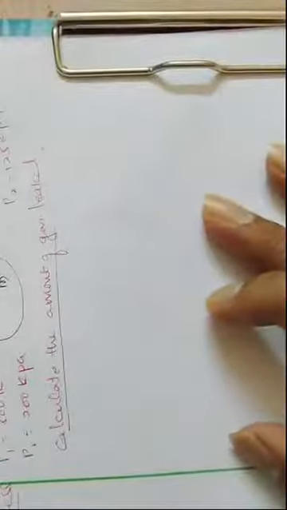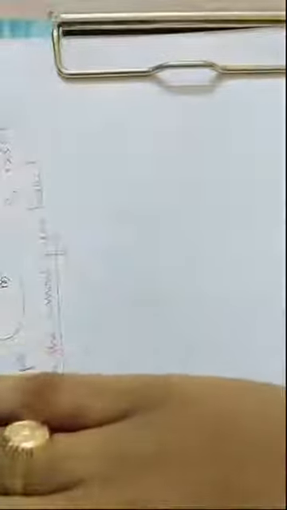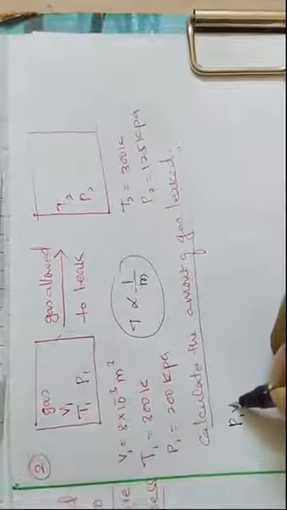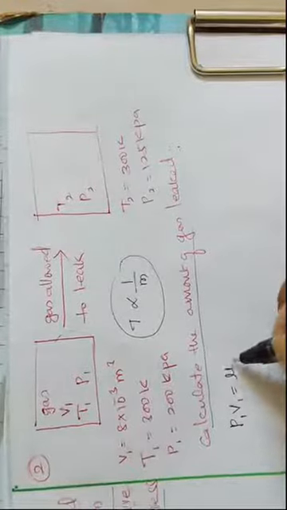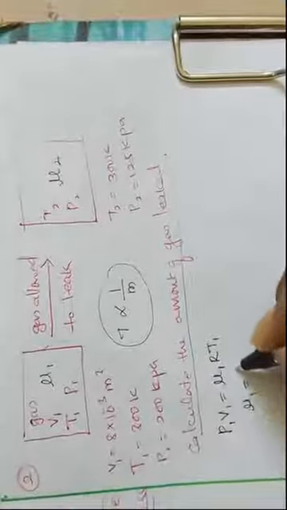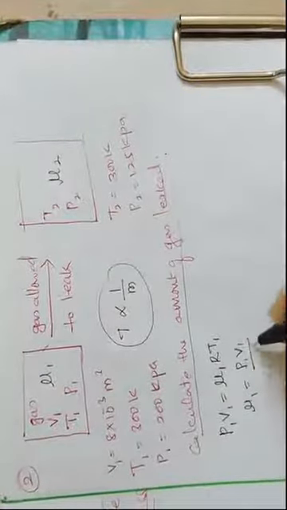See, now for the first system, I will write the ideal gas equation P1 V1. Let us take mu1 as the amount of gas present here and mu2 as the amount of gas present here, into R T1. So I will write mu1 is equal to P1 V1 divided by R T1.